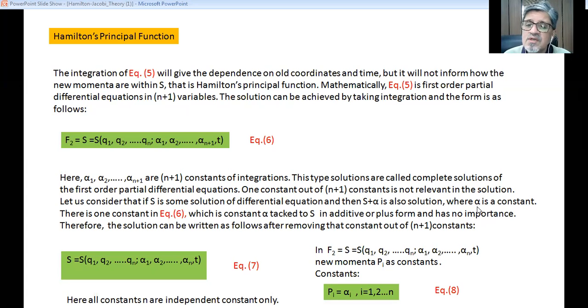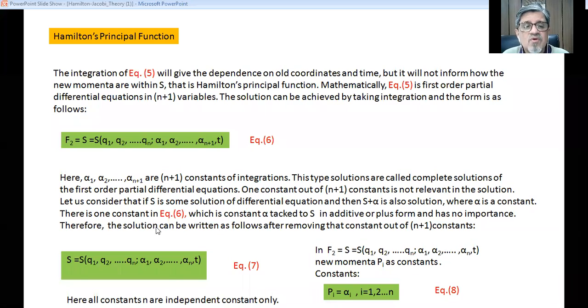So if S is a solution, then S plus alpha is also a solution, and that is the solution obtained after the integration process. If you revert it, then it is a differentiation process and we come to the original form. If S is a solution and you differentiate it, you will get something. But for S plus alpha, again you differentiate it. Alpha is a constant, and the differentiation of that constant becomes 0. So again, there is no change in the differential form. That is why one constant which is in an additive form is not important and it can be omitted.